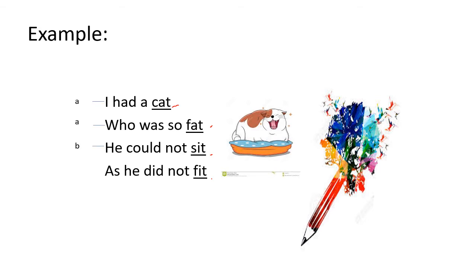In determining the rhyme scheme of the poem, we use alphabet letters. In this case, we have cat, so that's letter A because that's our first set of words. Fat is a rhyme for the word cat, so that's still letter A. Sit is a new word, so we put it as a different letter, letter B, and the next word, fit, is a rhyme to sit, so it's still letter B. This is how to identify the rhyme scheme.